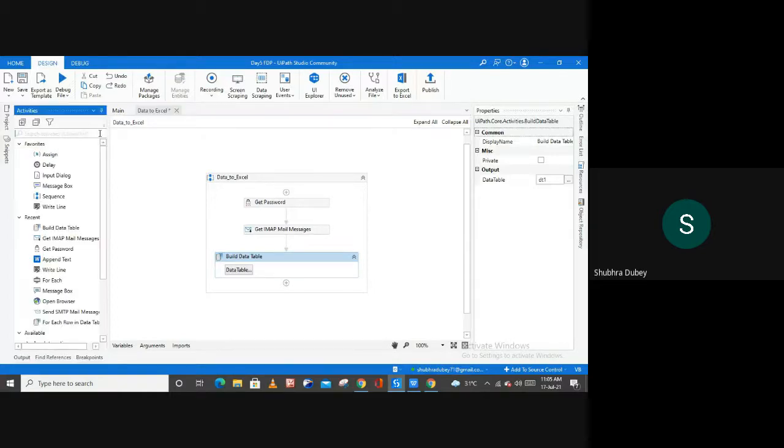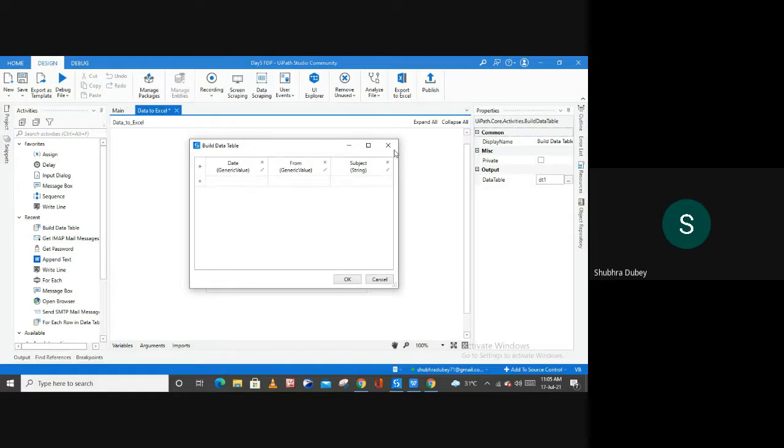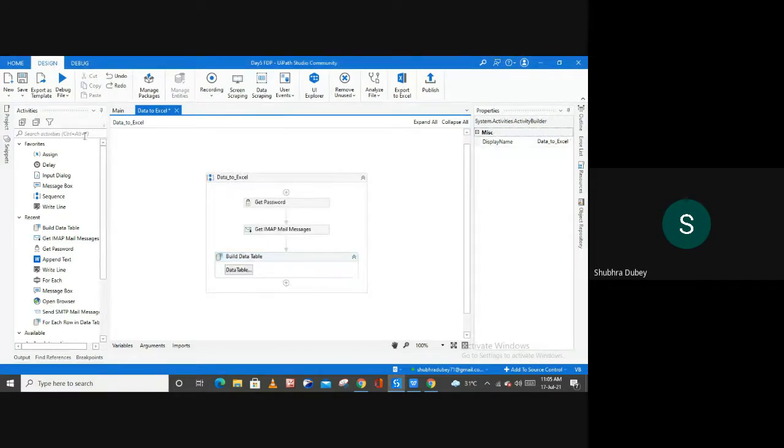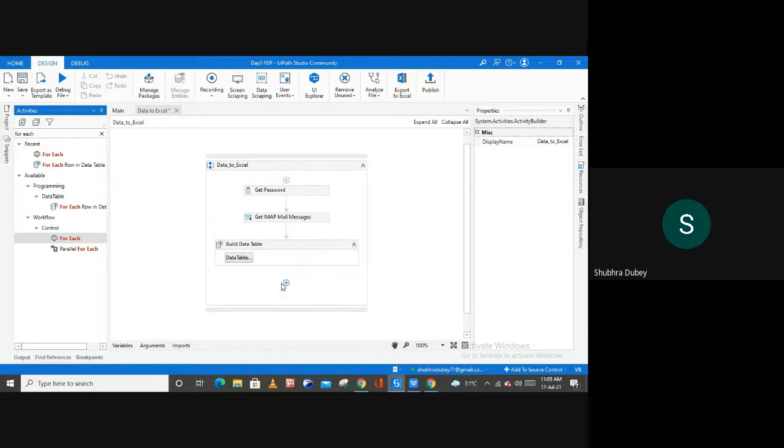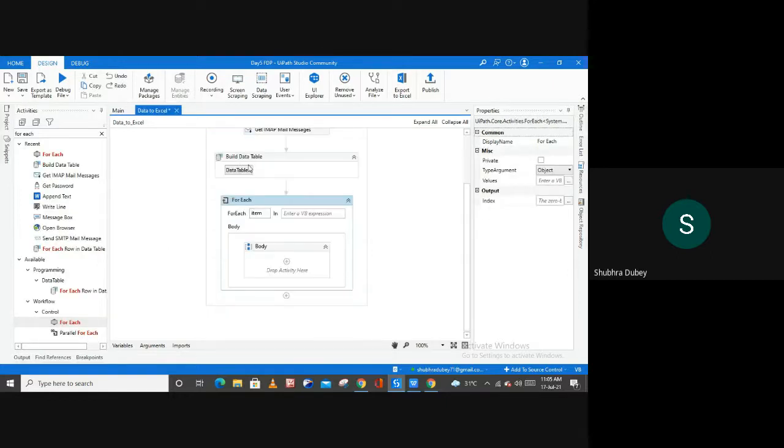Once after creating the columns, we have to fill the rows also. For this I'm going to use one for each activity here. Drag it and drop it after the build data table activity. In this for each activity, for each item in, from where?